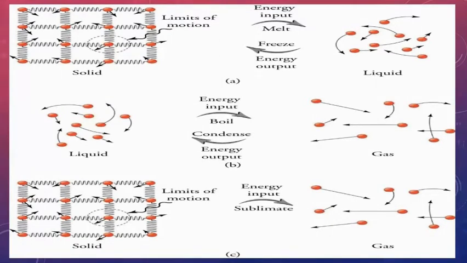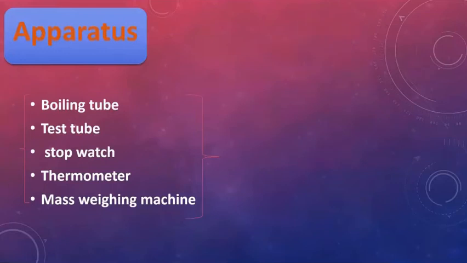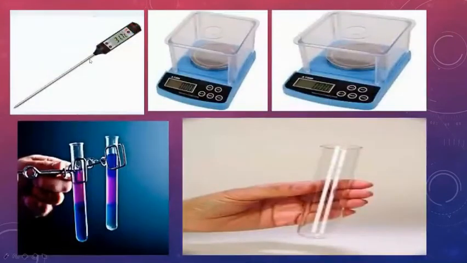So now I will describe the apparatus that is used in this experiment. First is a boiling tube, another is a test tube, the third one is a stopwatch and thermometer, and the last one is a mass weighing machine. You can see all of the apparatus in this diagram. Here is a thermometer, test tube, light and weight measuring machine.